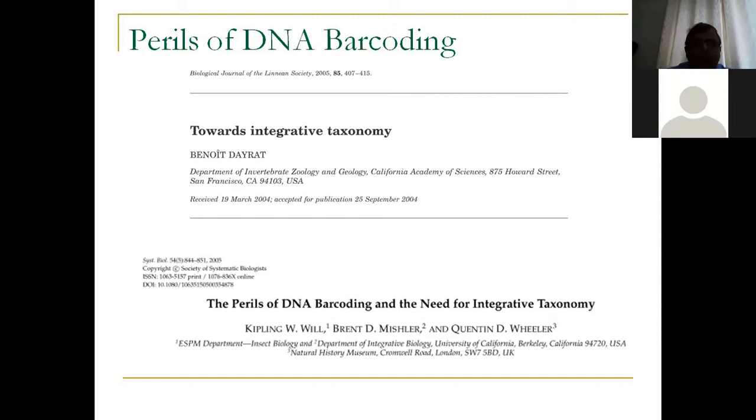How is it possible? So these people cautioned taxonomists and other workers that you cannot look at DNA barcoding as an alternative to taxonomy. And that is why we should have more integrated taxonomy, and we should not rely on DNA taxonomy alone.